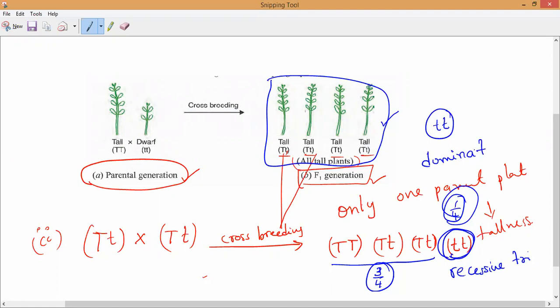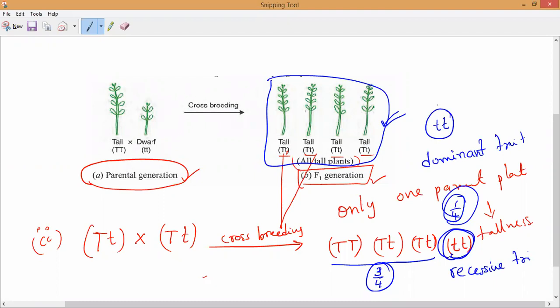And you can see why he called it a dominant trait: the F1 generation is completely tall plants, and in the F2 generation 3/4 of the plants are tall plants. So capital T is called the dominant trait, and dwarfness is called a recessive trait. This experiment with a tall and a dwarf pea plant shows that traits may be dominant or recessive.